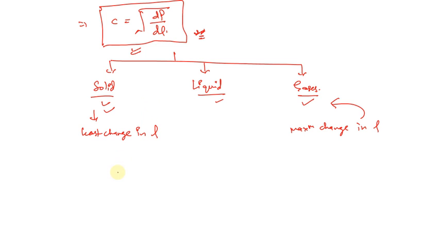If we cause a certain change in pressure, that will lead to a change in density as well.